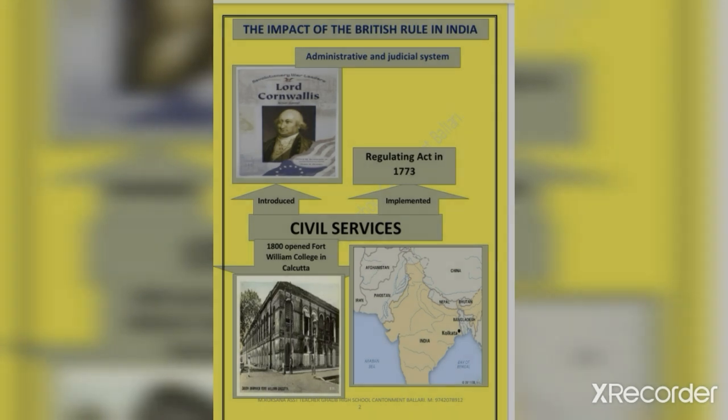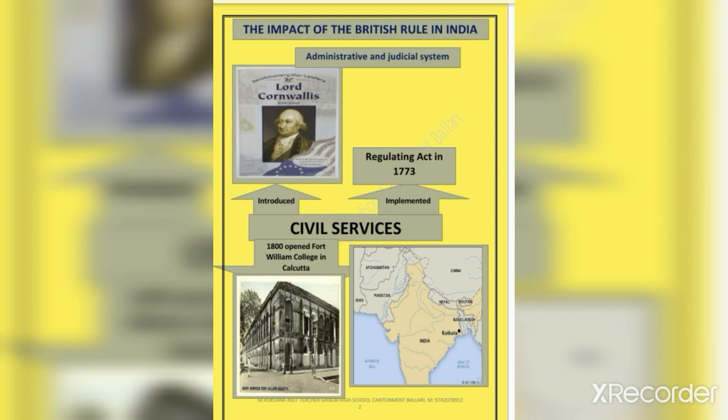In this, first one, civil services. Lord Cornwallis introduced the administration of civil services.